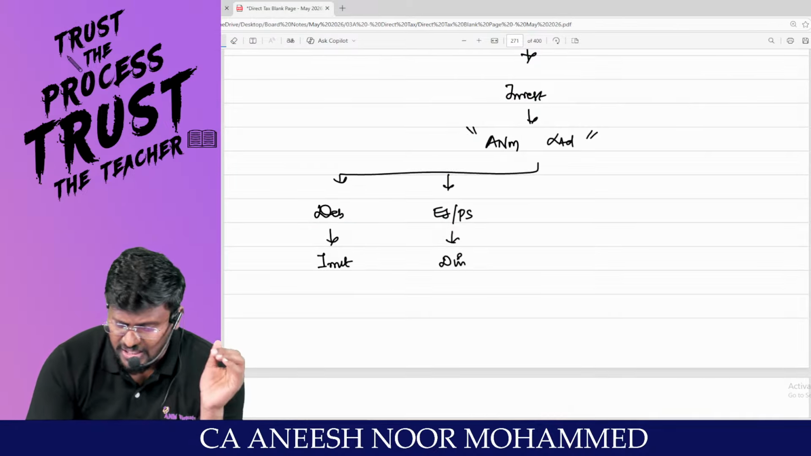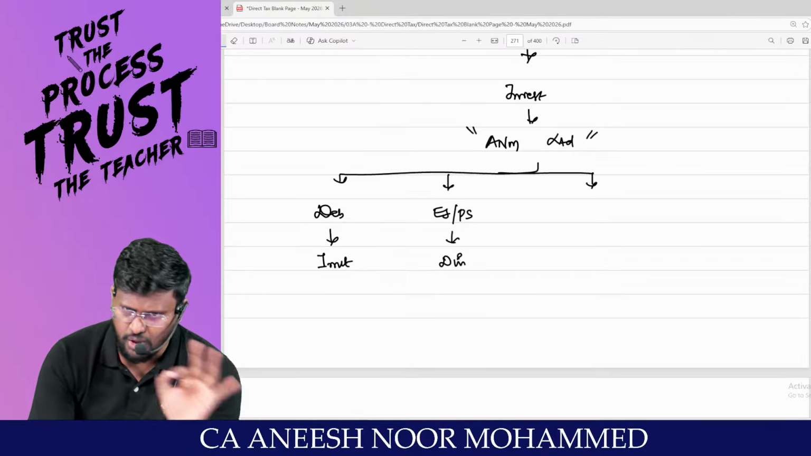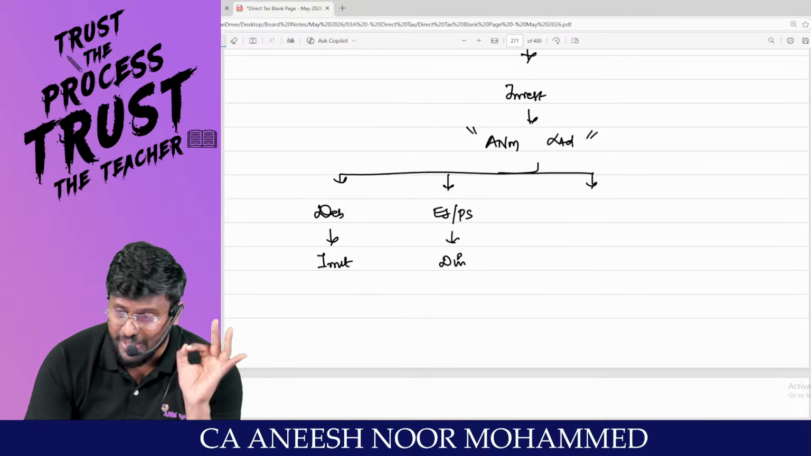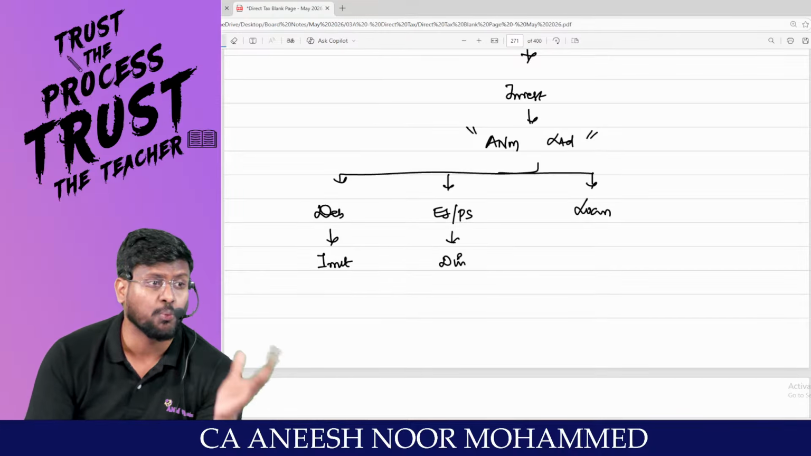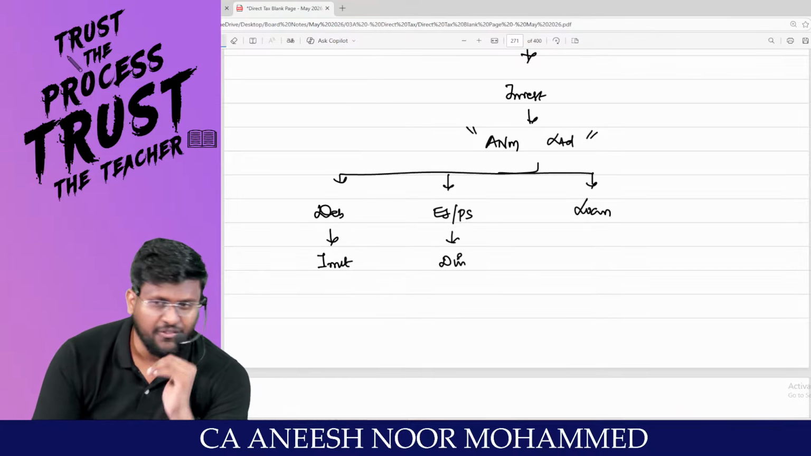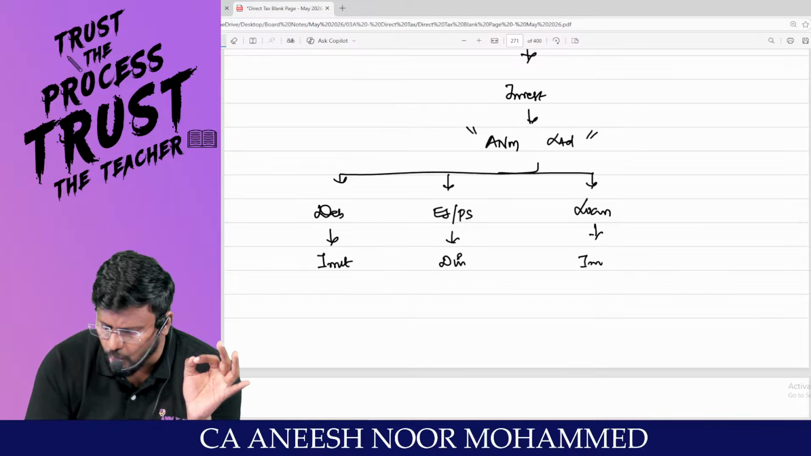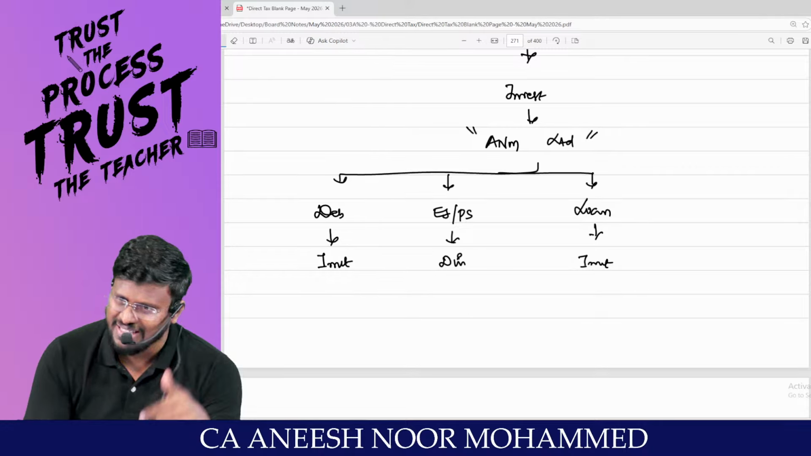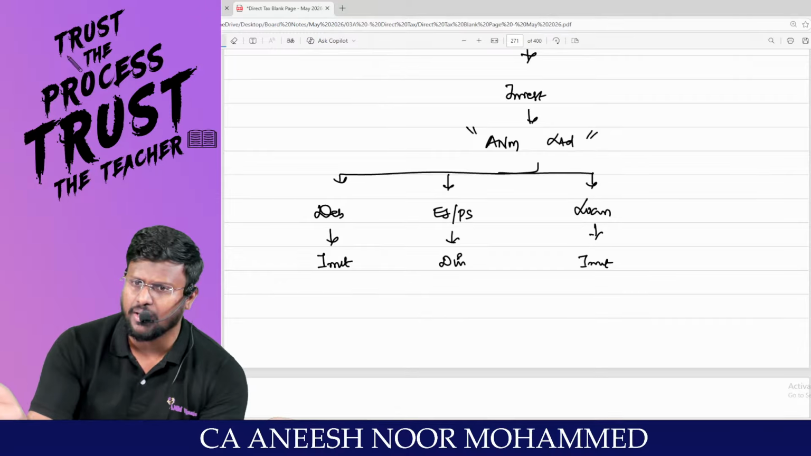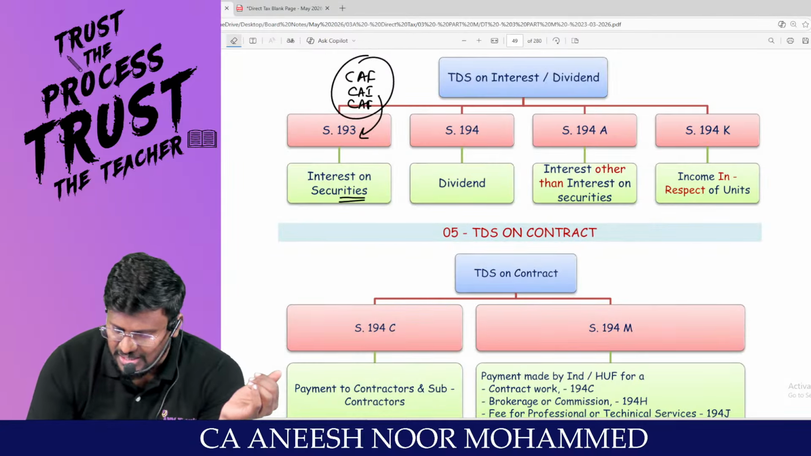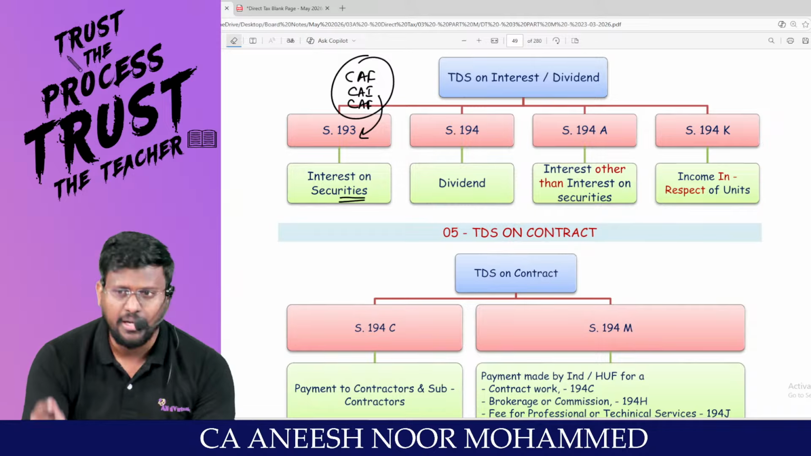You have not invested in the debentures of ANM Limited. You have not invested in the equity shares or preference shares of ANM Limited. You have given a loan to ANM Limited. 50 lakh rupees loan you have given. If you have given 50 lakh rupees loan to ANM Limited, what will ANM Limited give you in return? Interest. Sorry, this is also interest, but you should bifurcate that interest separately. That's why interest other than interest on securities. But what is 193? Interest on securities.